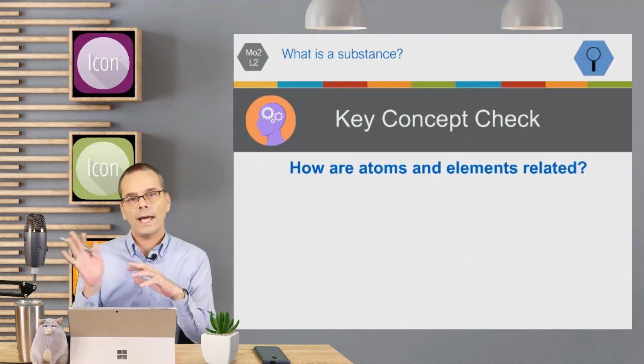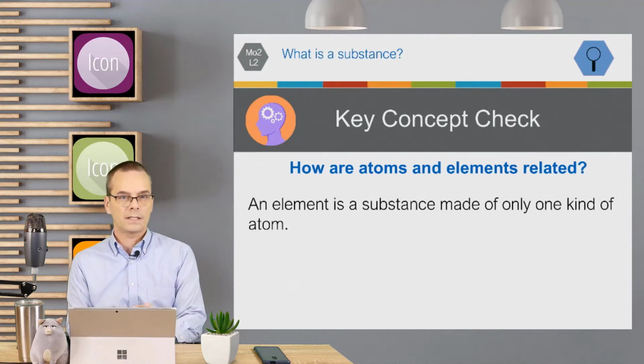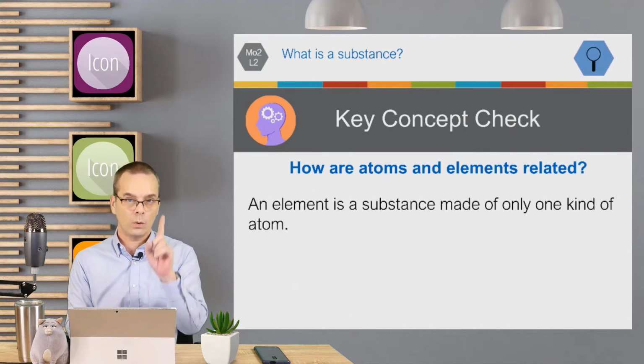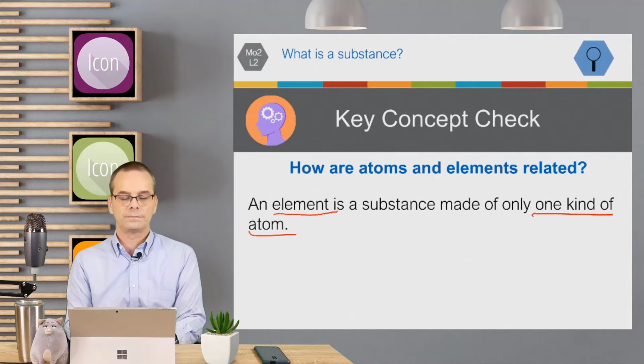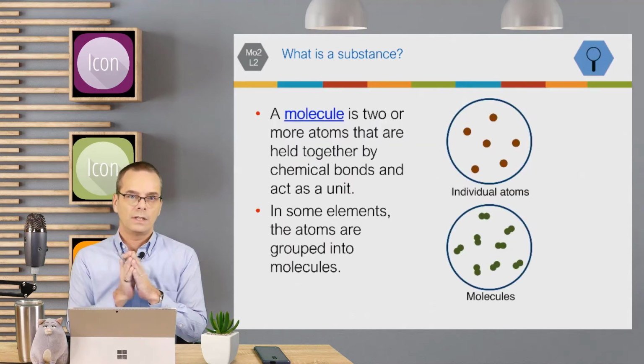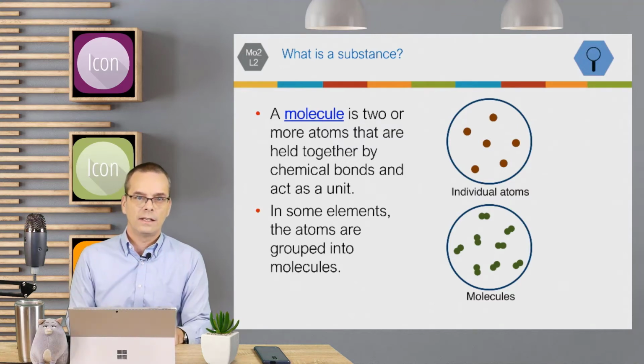So how are atoms and elements related? Well, an element is a substance made of only one type of atom. Now, a molecule is two or more atoms that are held together by chemical bonds, and they act as a unit. In some elements, the atoms are grouped into molecules.